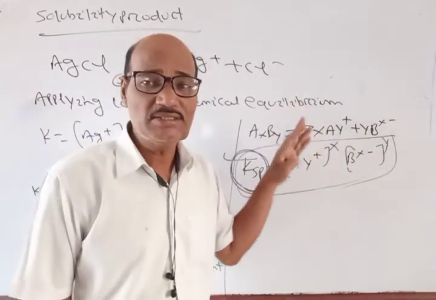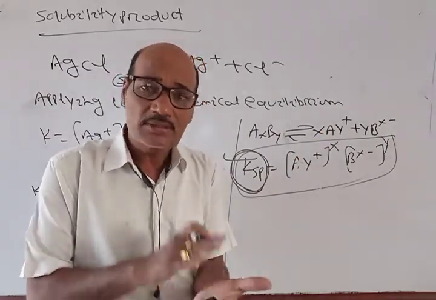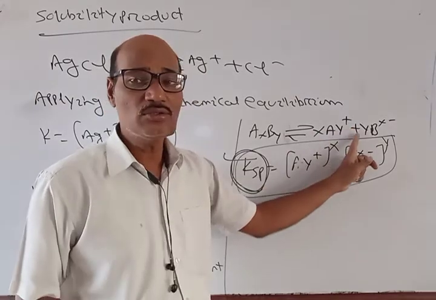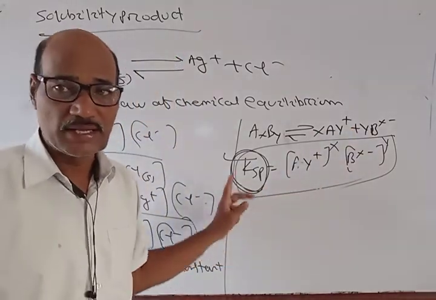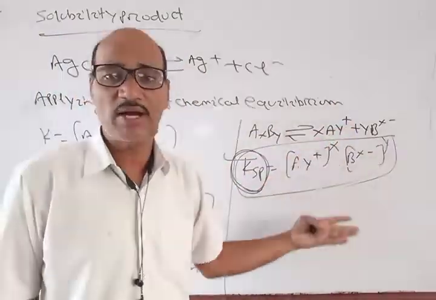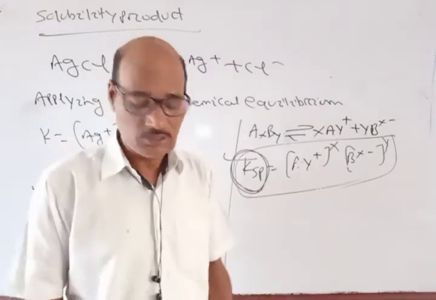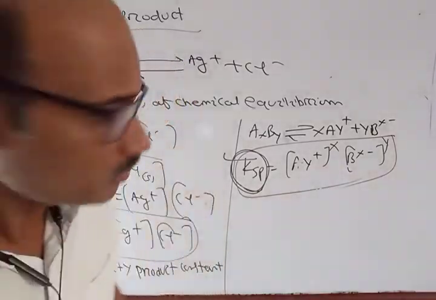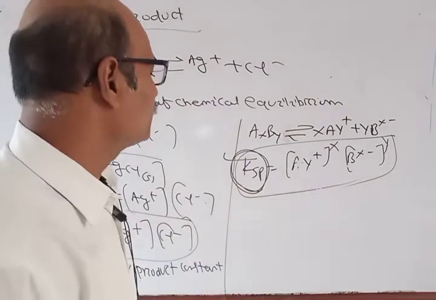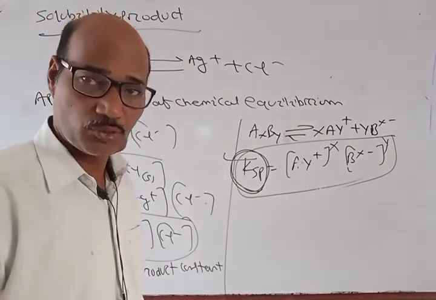If the solution is at the saturated state, then this product will be the solubility product. Any other concentration gives the ionic product. So this is the difference between the solubility product and the ionic product.